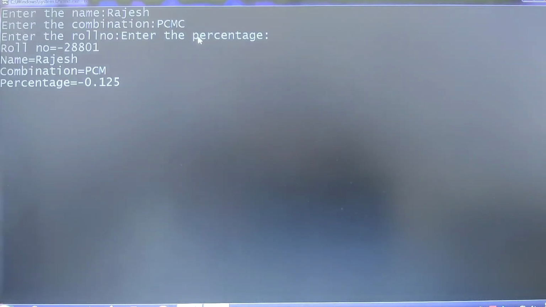Then see, here, enter the roll number and enter the name. It was stuck there. So I'm giving the input here, students. I'll give the name as Rajesh, and the combination as PCMC. Previous input when I was giving, it was stuck. So I am executing it once again.